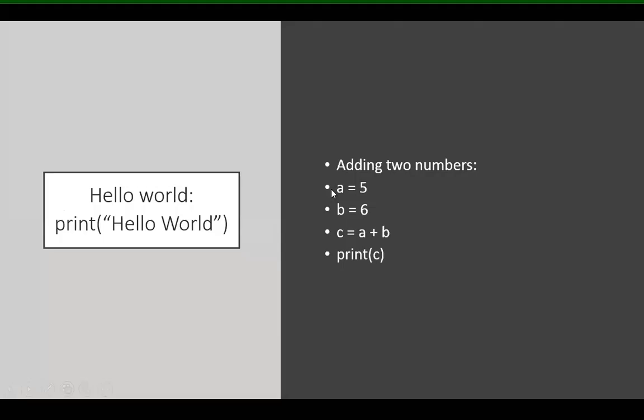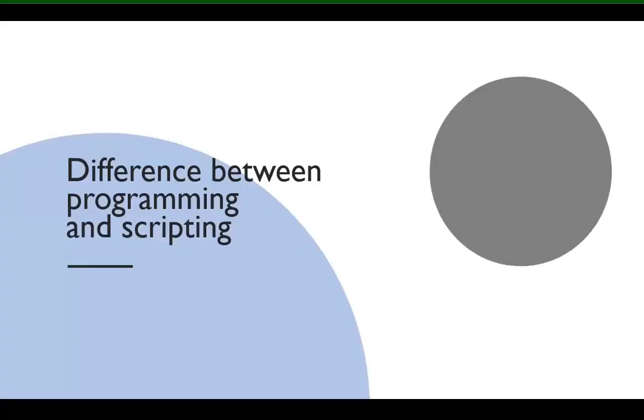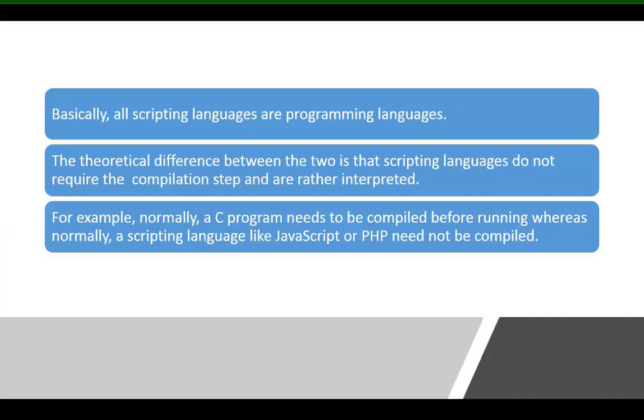Okay, next. Difference between programming and scripting languages. I already discussed it, and once again see this one. Basically, all scripting languages are programming languages. The theoretical difference between the two, please observe the first point.